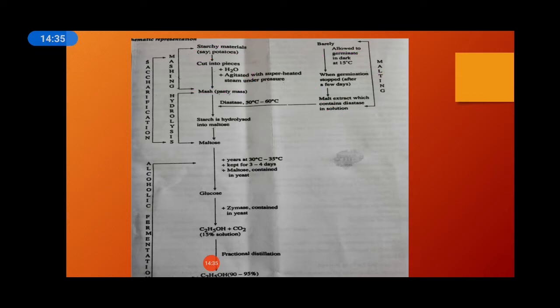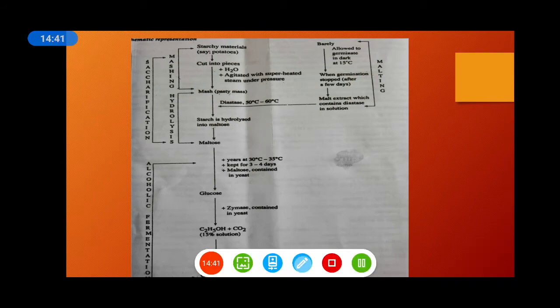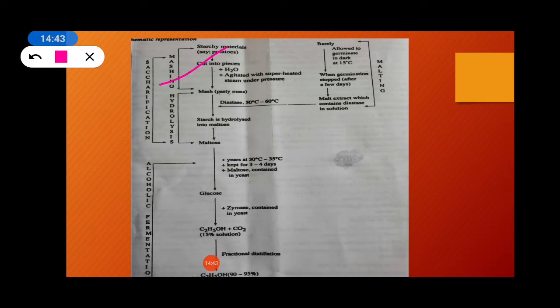Okay, so right now I am going to explain to you about the mashing. In mashing, suitable starchy material is suspended in water. We take, for example, potatoes, treated with superheated steam under pressure to get a pasty mass. This suspension of starch is known as mash. Okay, it is the superheated steam under pressure giving a pasty mass. So here we are taking the potatoes.